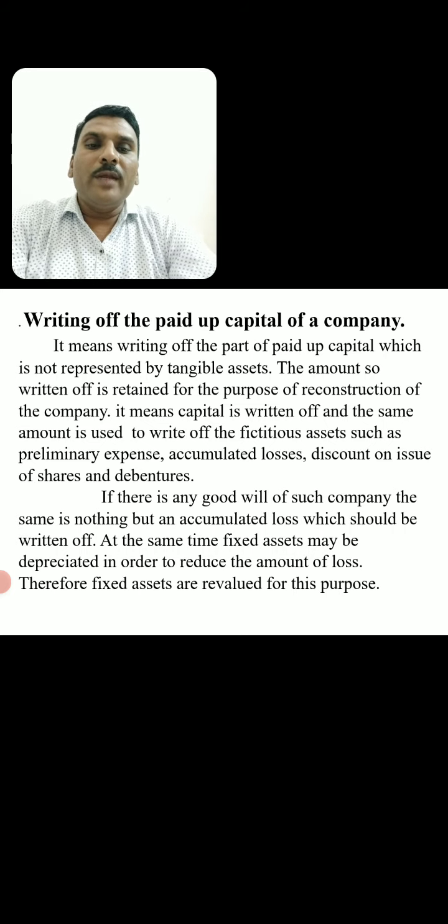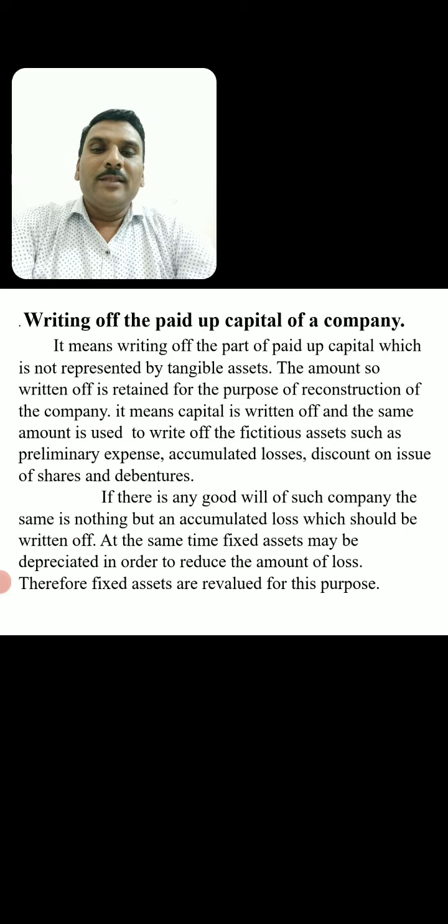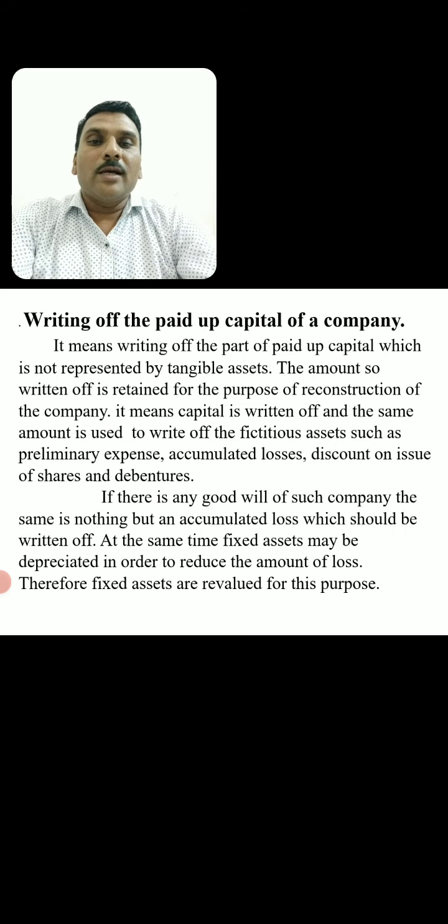If there is any goodwill of such company, the same is nothing but an accumulated loss. So, goodwill is also considered as accumulated loss. It is to be written down. We should write it off. At the same time, fixed assets may be depreciated in order to reduce the amount of loss. So, the assets are also depreciated, or the value of assets is reduced.